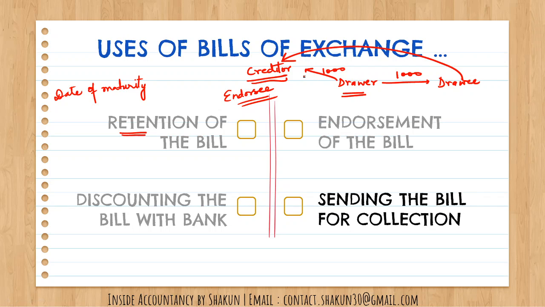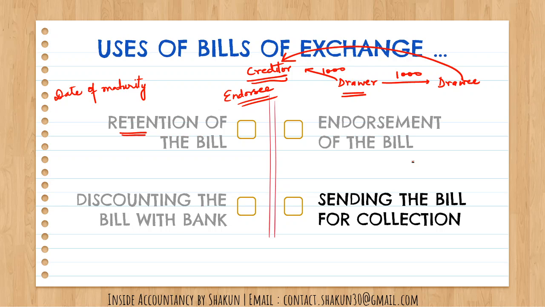The next option is sending the bill for collection to the bank. So what does this mean? Now the bank provides various services to business enterprises. One of the services that is performed by the banks is collecting the bills that have been drawn by the business. So there might be a possibility that the business has a lot of bills of exchange that have been drawn on different people. So what the bank is going to do is, it is going to keep a track record of all the bills of exchange, keep a track of all the due dates, and as and when the due dates of the bills come, the bank is going to collect the money from the bill of exchange and deposit it into the bank account.